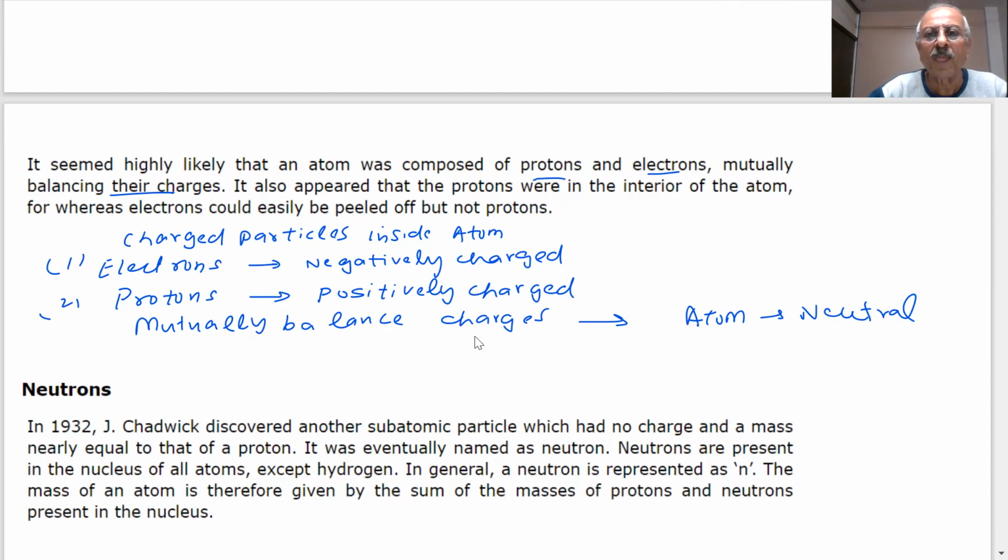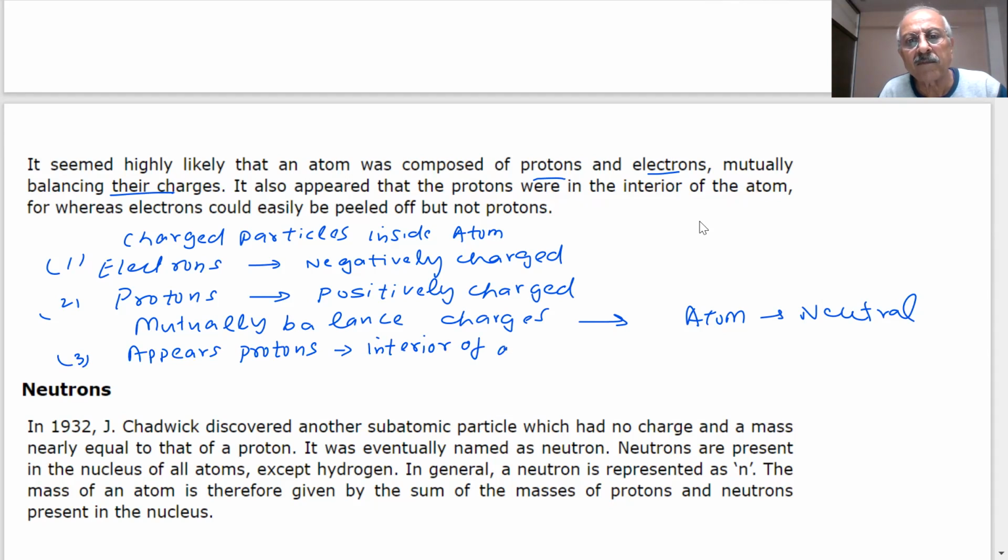All right. So it appeared, and it also appeared, that protons were in the interior of the atom, whereas electrons could be peeled off, but not the protons. Interesting third point: the protons are not peeled off. Everything has some experimental evidence. It appears protons are in the interior of the atom.